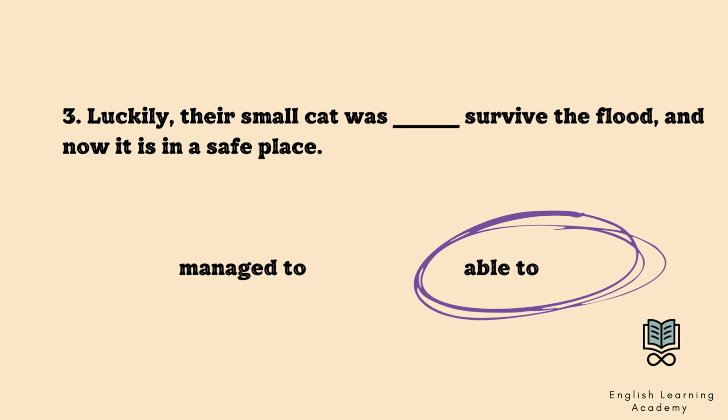Here, both are for a difficult situation, but in the sentence we see was, a be verb. That's why we need to choose able to. We cannot use was and managed to together in an active sentence.